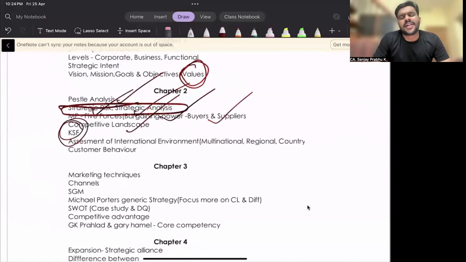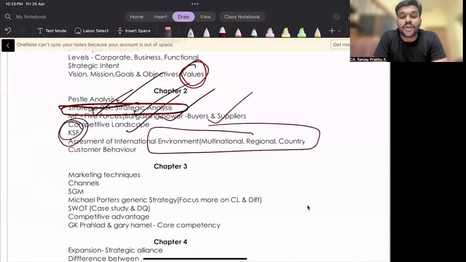Then international environment. They have already asked a question in the Jan 25 attempt relating to steps in international strategic planning. So the probability of asking a question from international environment is less. But if they feel like they want to test once again, the probability of asking this particular question is very high: assessment of international environment.